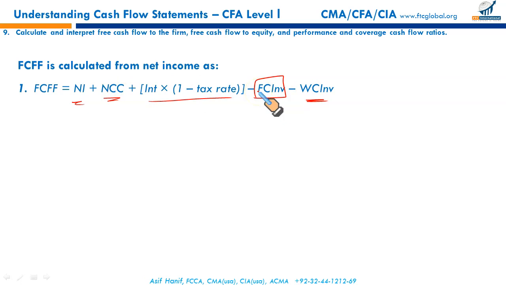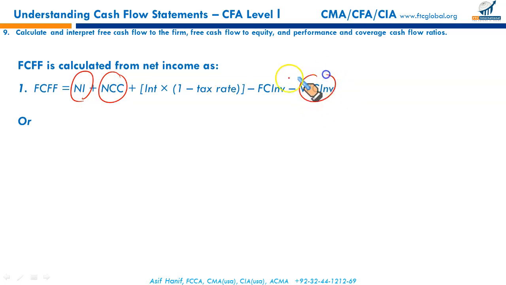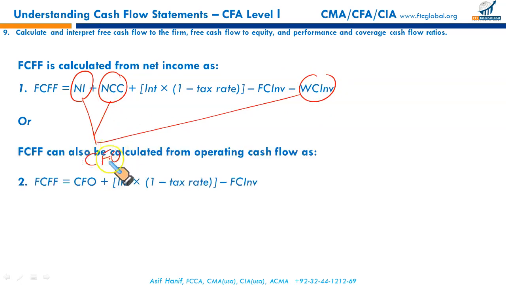This is the cash available to the firm for discretionary spending. There are two ways to calculate it. One is given above. The other is if you just add these three together: net income, non-cash charges, and working capital adjustments. They are all added and give you cash flow from operations. The rest of it is as it is, after-tax interest and fixed capital investment. So technically they are the same. In this case, we have just taken the cash flow from operations. In the other one, we have given the split numbers. This will give you the free cash flow to the firm.